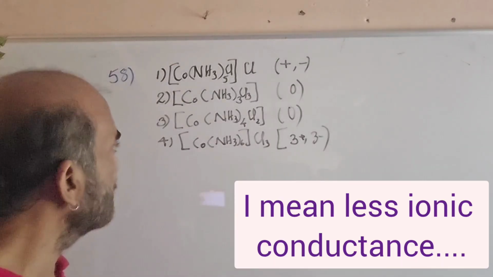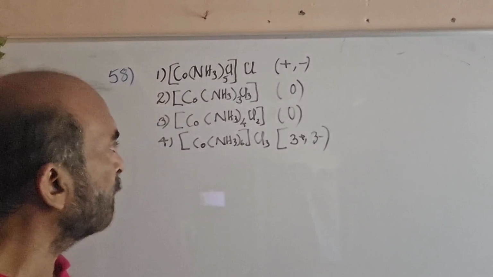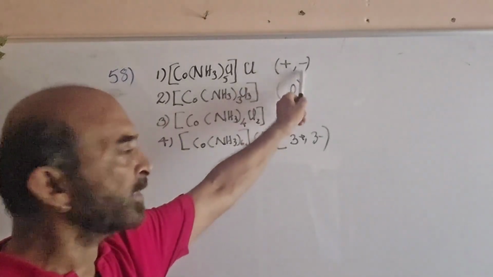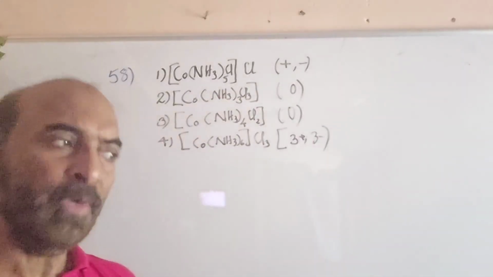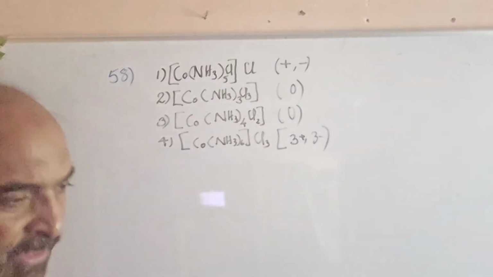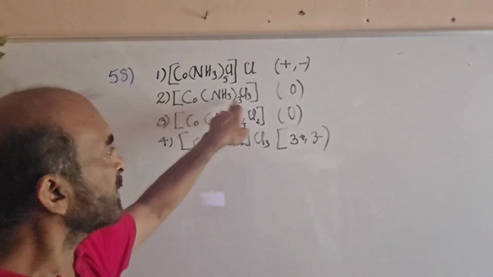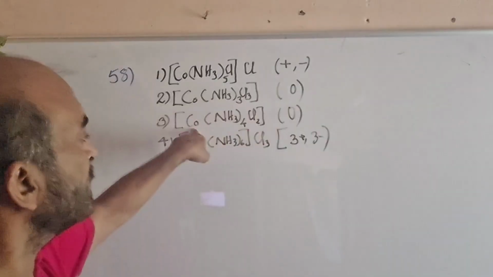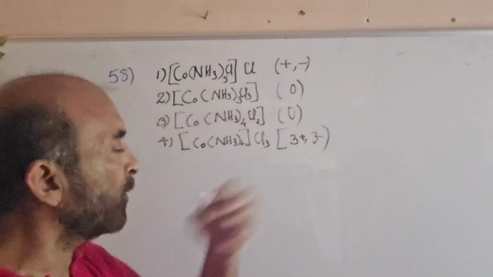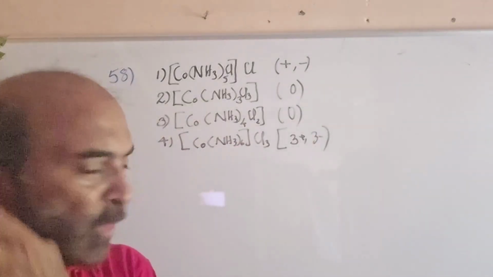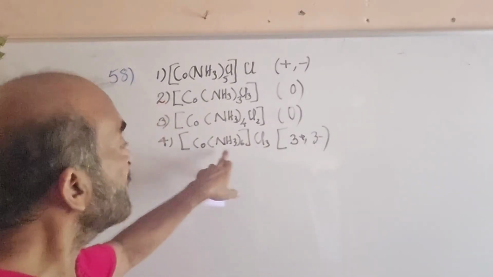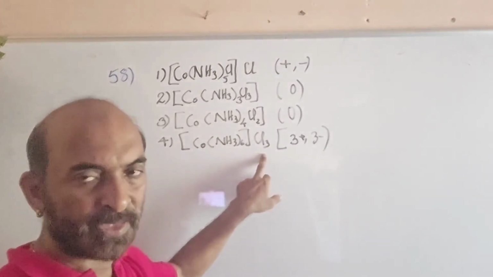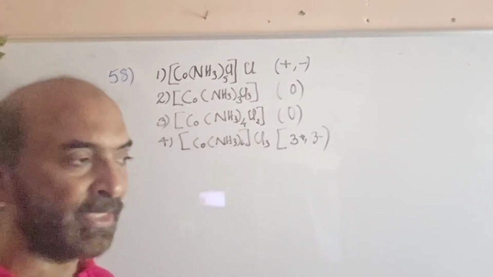The first complex is [Co(NH3)5Cl]Cl, with one Cl outside. It is a 1:1 type ion, producing one cation and one anion, both with one charge. Next one, [Co(NH3)3Cl3], is non-ionic, so 0 ions are produced. Third is [Co(NH3)4Cl2], another non-ionic case, with 0 ions produced. Finally we have [Co(NH3)6]Cl3, which produces one cation with a 3+ charge and 3 anions with a 1- charge each.